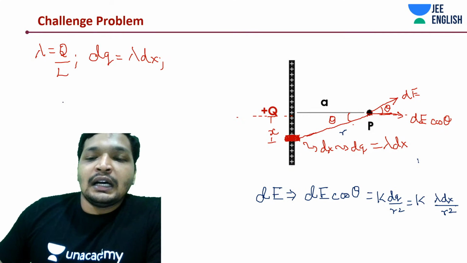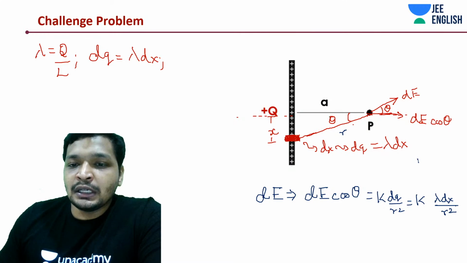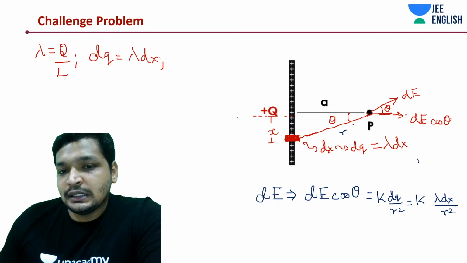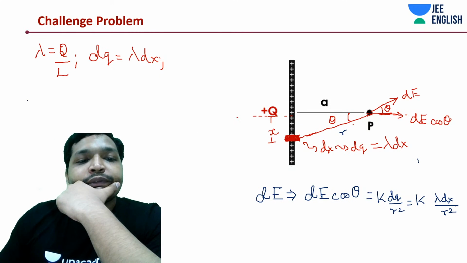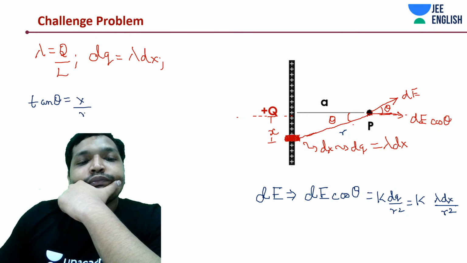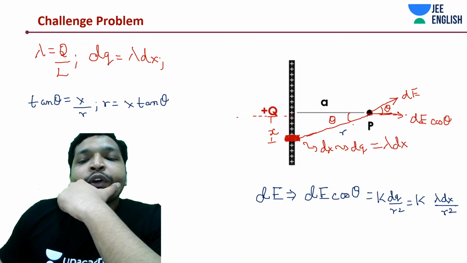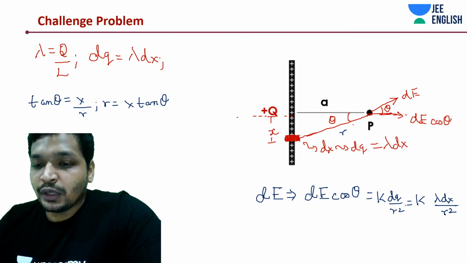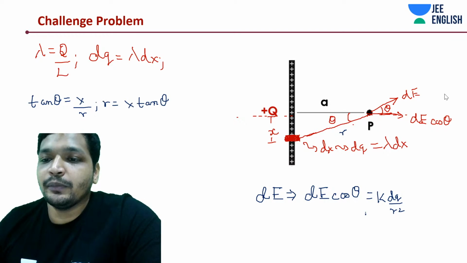Now the thing is, what is r? Let's express it in terms of x. It's going to be tan theta is equal to x by r. So r is equal to x tan theta. This is fine. Okay, one more important thing. We forgot cos theta. Let's write down the cos theta.